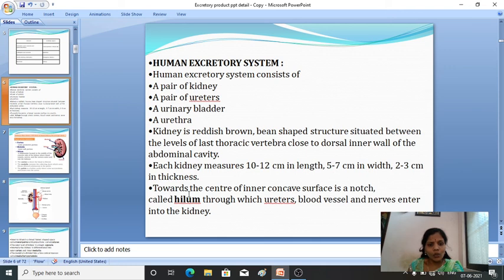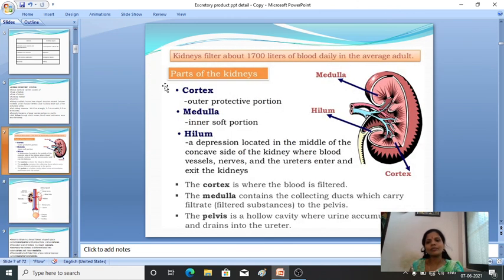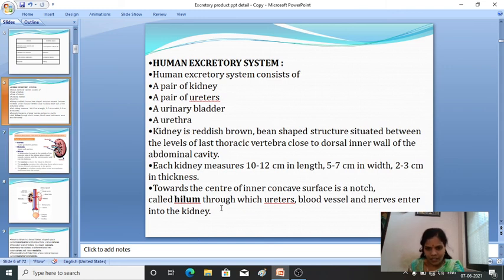Then towards the center of the inner concave surface is a notch which is called the hilum. Here you can see the inner notch towards the center. Through this notch, the ureters, blood vessels and nerves enter into the kidney.